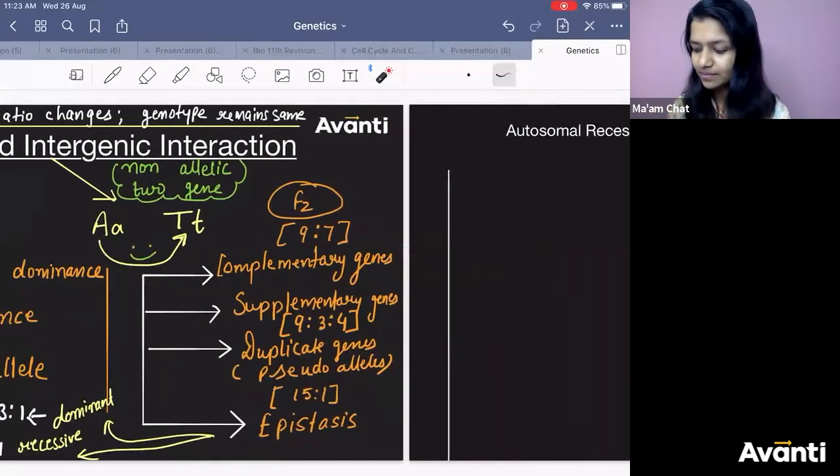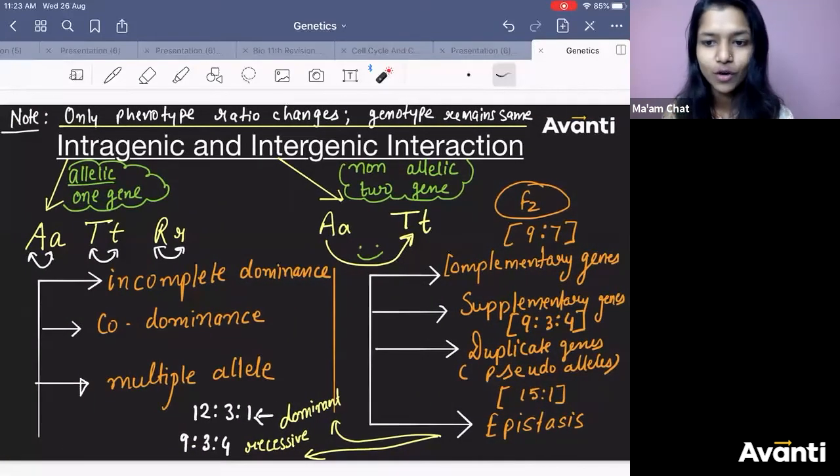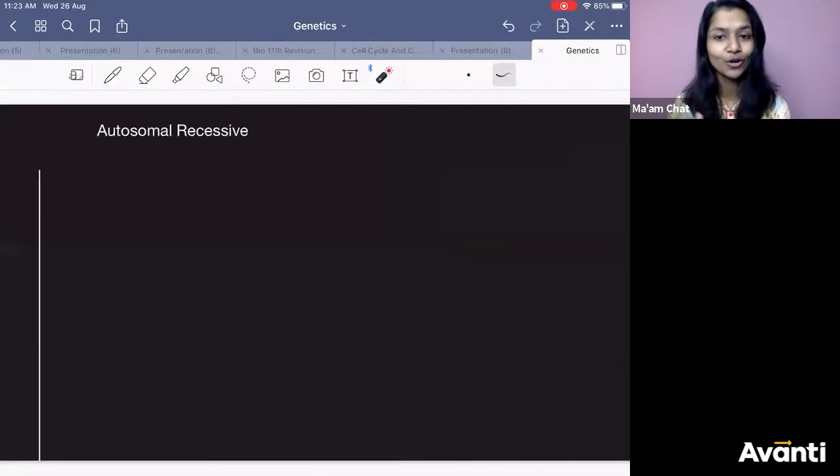Okay? Now, if anyone wants to know what are complementary genes, use the Avanti Gurukul app. Ask there what are complementary genes, you will get the answer. Because I feel that in genetics, I have taught you so many things already, and those things are more important than knowing what are complementary genes. Yes, you know the ratio.